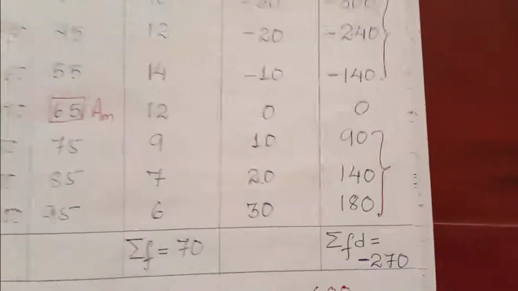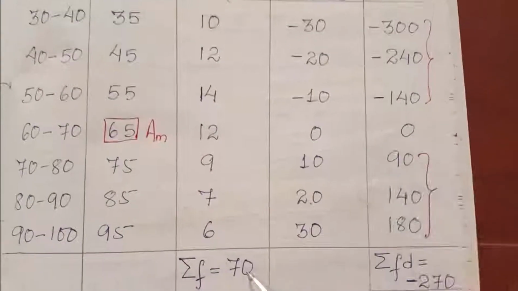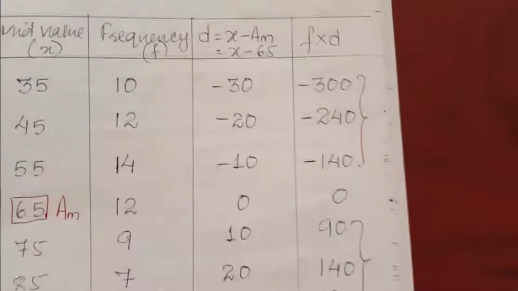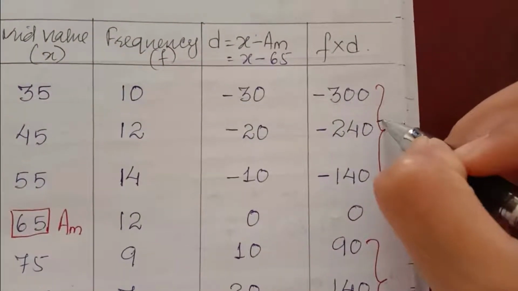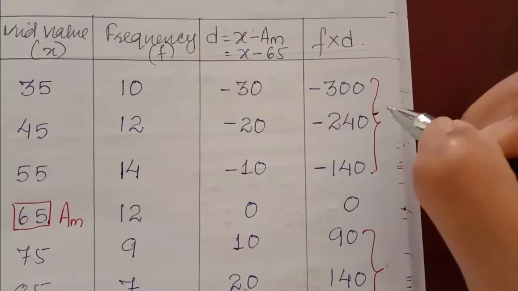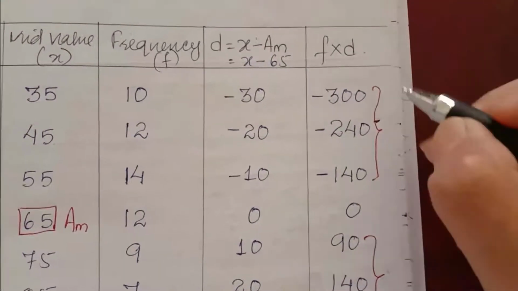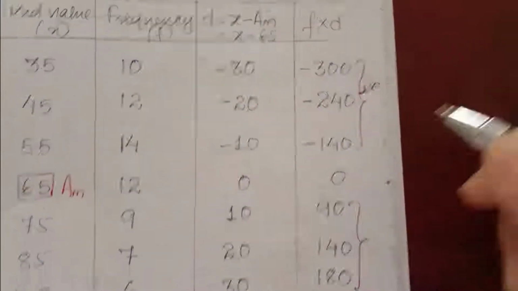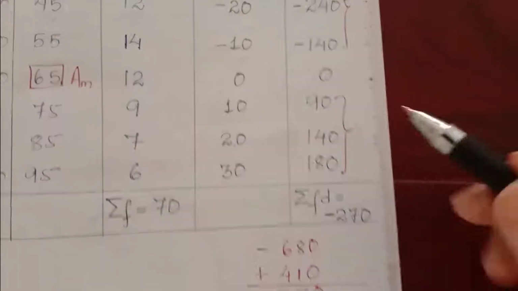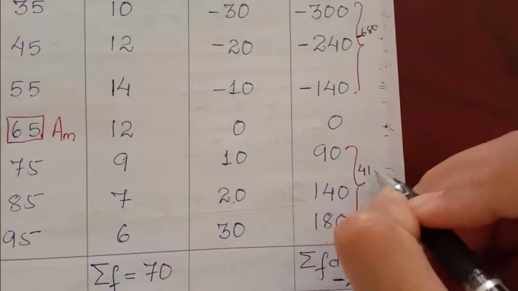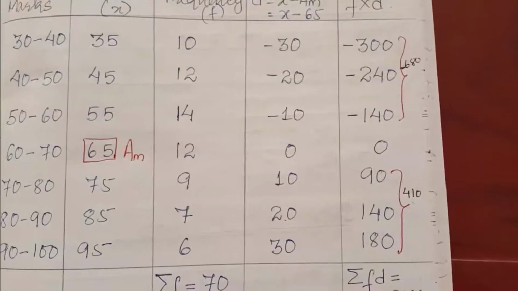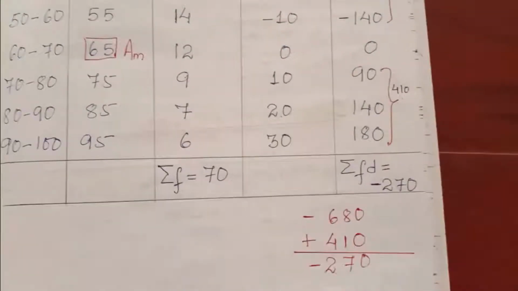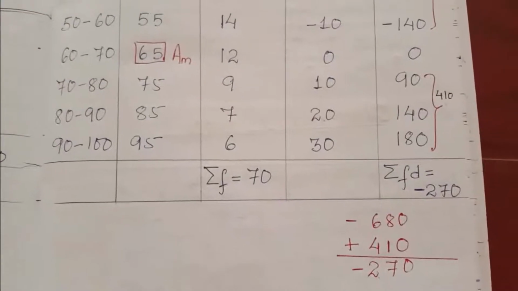So we have to find summation f and summation fd. Summation f, if you add all the values, you get 70. But here we have negative values and positive values. So you add only the negative values, it will be minus 680. The negative value is minus 680, and the positive value is 410. Now this is negative, this is positive, so opposite signs are subtracted here. So you will get minus 270. Summation fd is minus 270.